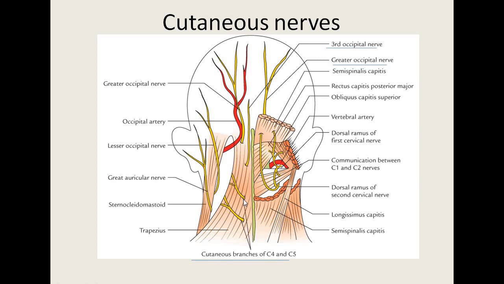These are mainly present in the superficial fascia, which is thick and consists of fibrous tissue. These cutaneous nerves and cutaneous vessels, which are the terminal branches of the occipital artery, are present in the superficial fascia. So this is the tortuous course of the occipital artery, and its terminal branches are present in the superficial fascia of the back of the neck.